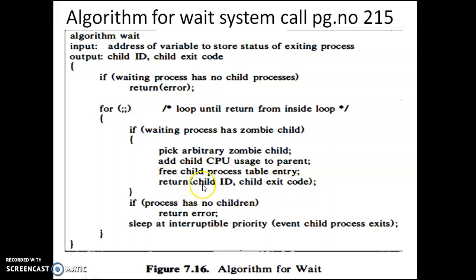As I told you before, the wait system call returns two values. The process C has exited. What is the PID of the child process that it will return? The child ID means the process ID of the child which has exited, and the child exit status code means the reason it has exited. It has exited for either of two reasons, normal termination or abnormal termination. So it will return either 0 or 1. So it returns two values, the PID of the child and the exit status code. Thank you.